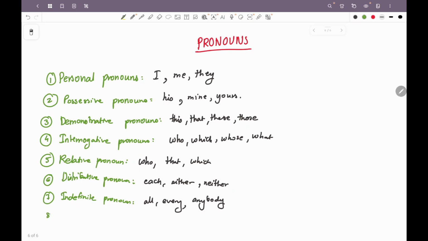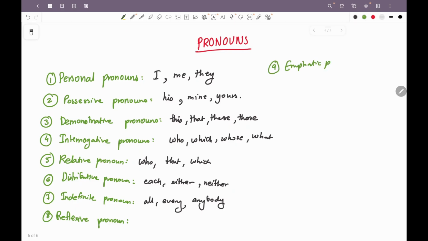Reflexive pronoun. A reflexive pronoun is used to refer back to the subject. So when the action is taking place on the subject itself, the subject is the doer and the subject is the receiver of the action. In that case we call it a reflexive pronoun. I got myself ready, right? So I was doing the action and the action was also being done on me. Then there are two more types. Let's write it in this corner.